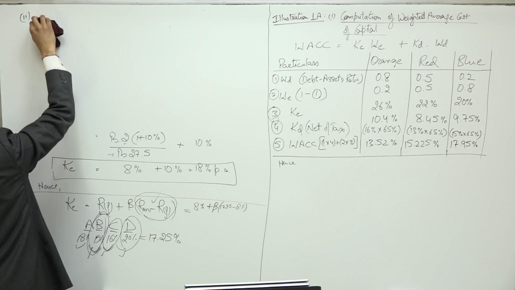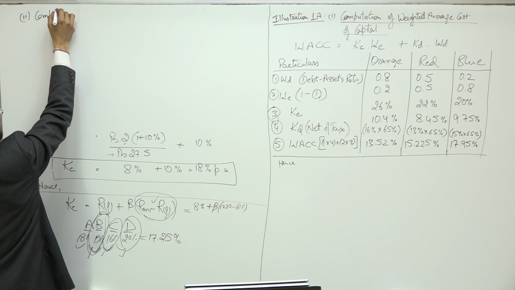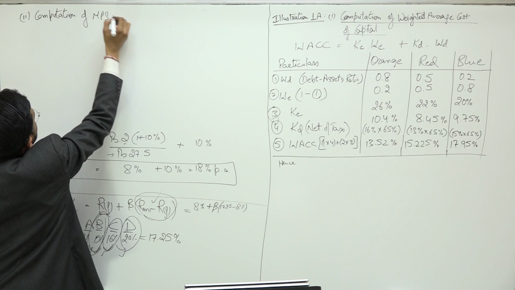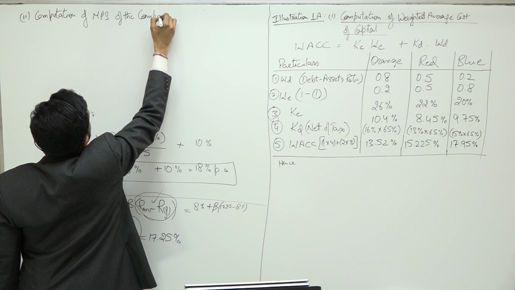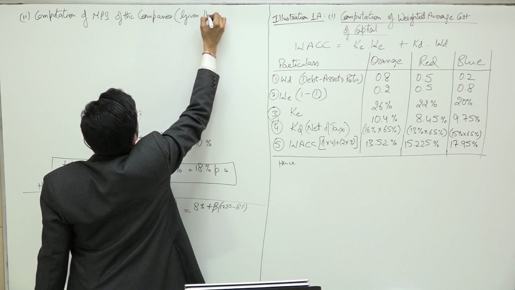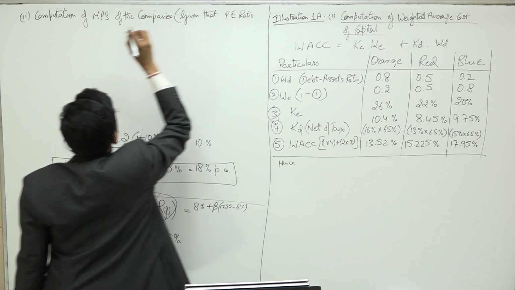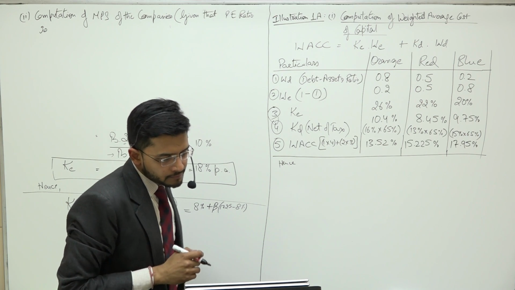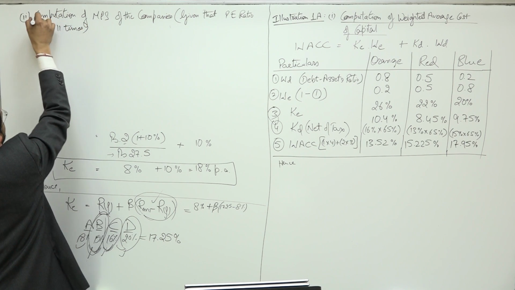Okay sir, let's come on to the second part of the question, and the second part requires you to compute the MPS of the companies, given that the PE ratio is 11 times.